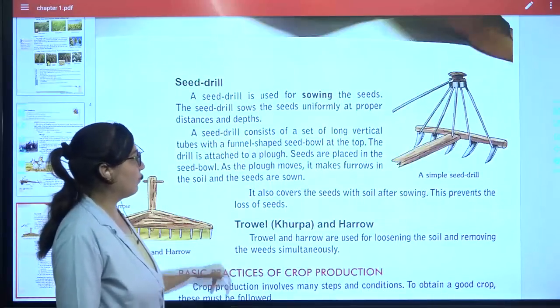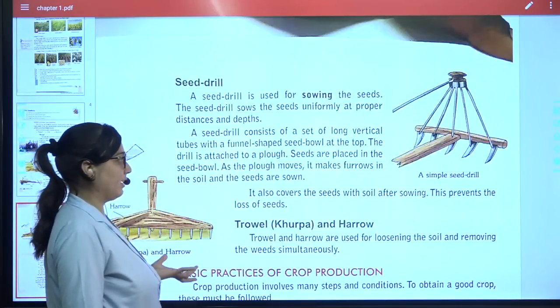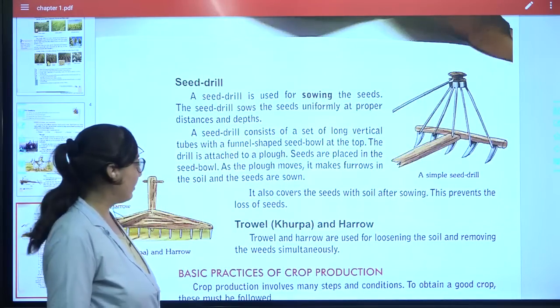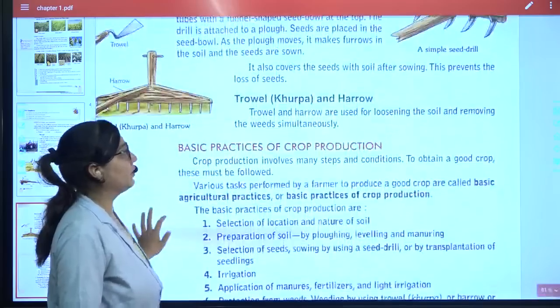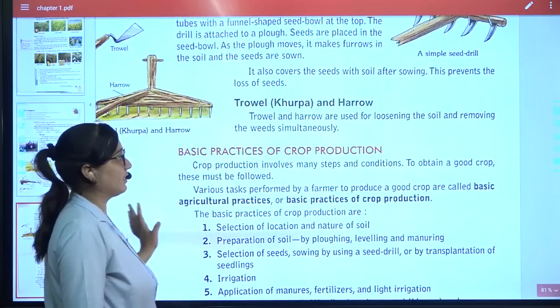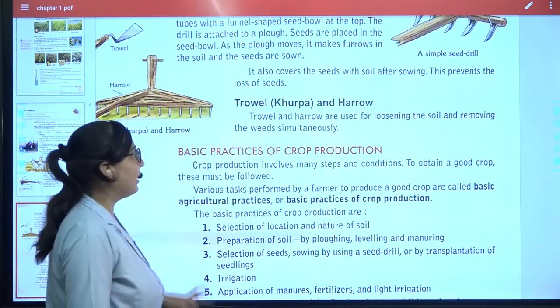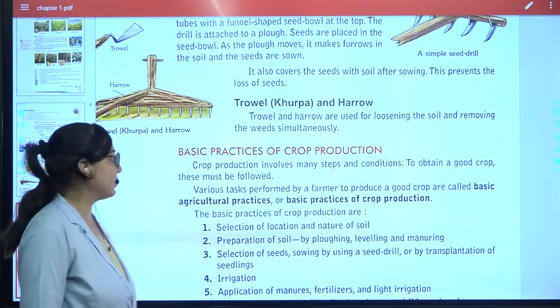And it is attached to the plow. Seeds are placed in the seed bowls and the furrows are made. It also covers the seed with the soil after sowing, and ultimately it will prevent the loss of the seeds.